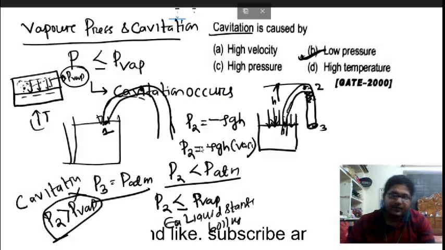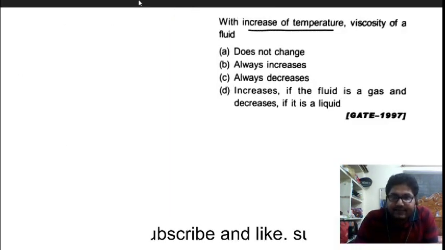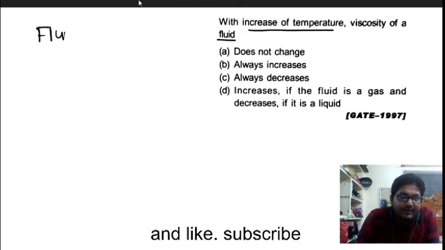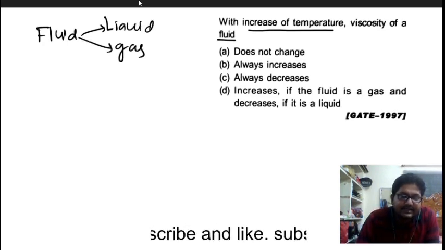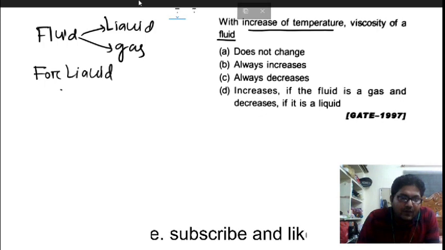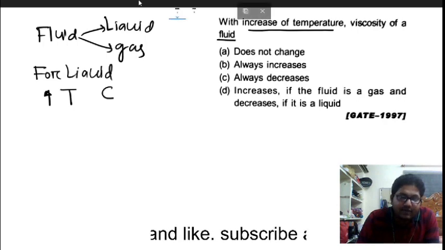Okay, so we will go to the next one. It is saying, with an increase in temperature, the viscosity of the fluid... Fluid means liquid and gas. For a liquid, when the temperature increases, the cohesive force between the molecules decreases.